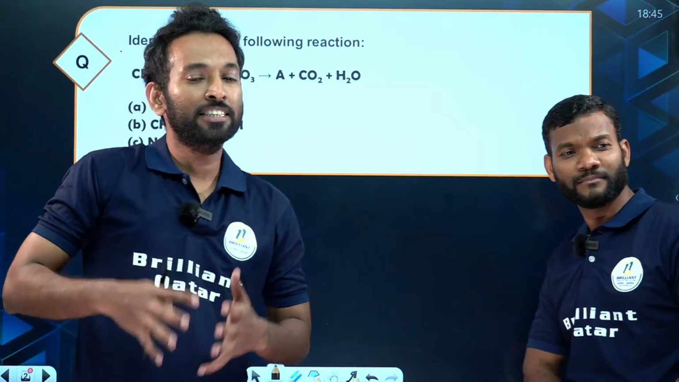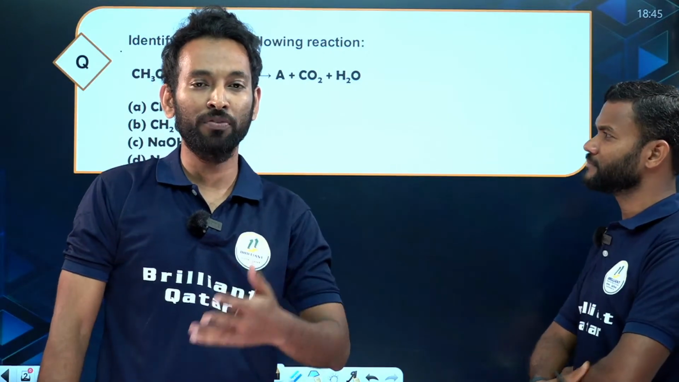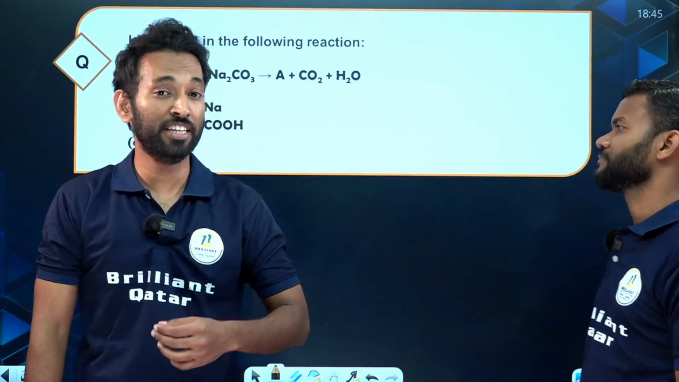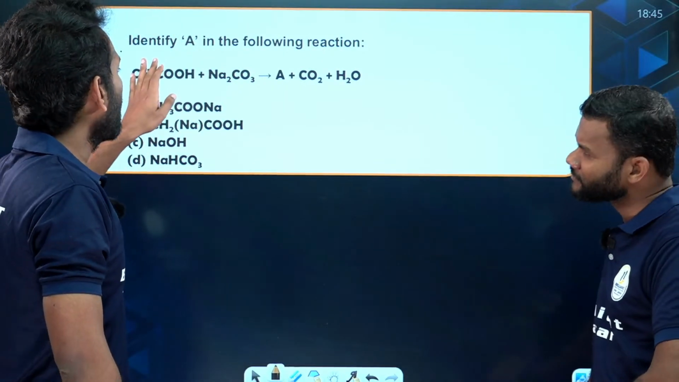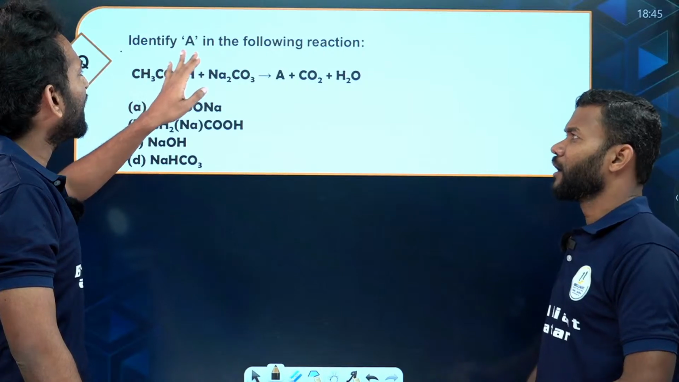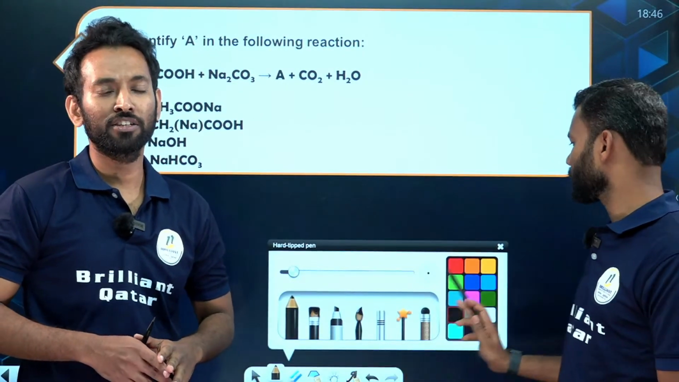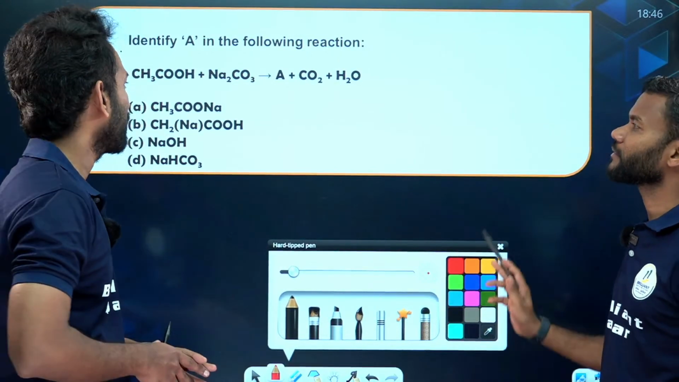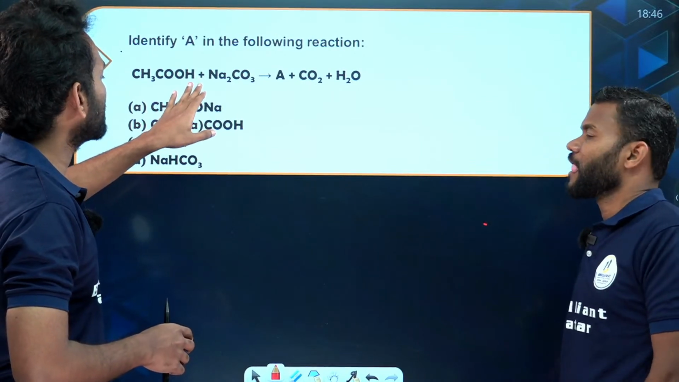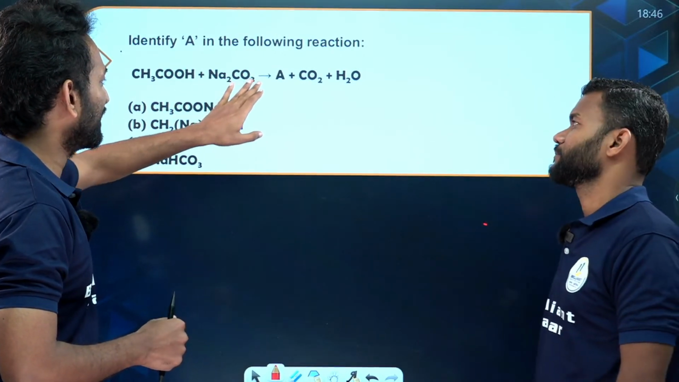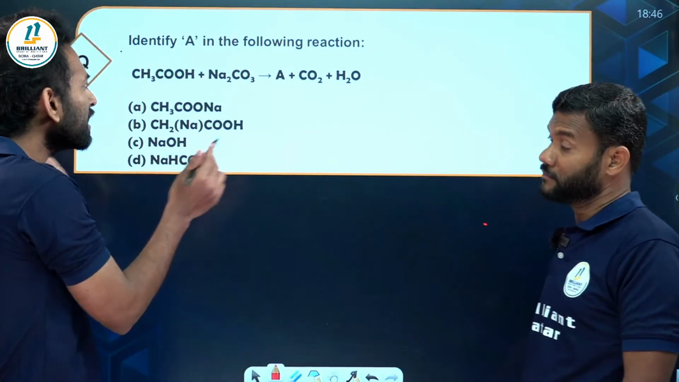In this chapter, we have learned many reactions, that is saponification reaction, esterification reaction. Like that, we have a question: identify A in the following reaction. We have the reaction CH3COOH plus Na2CO3 gives A plus CO2 plus H2O. So clearly we know that